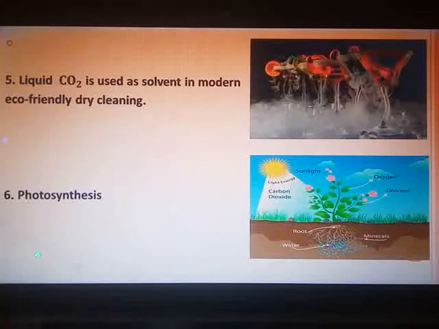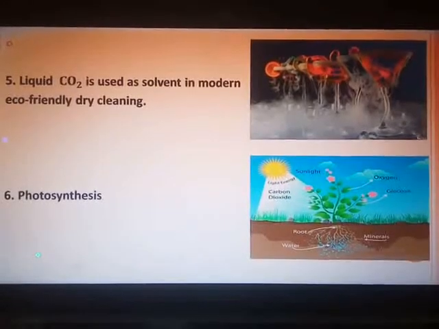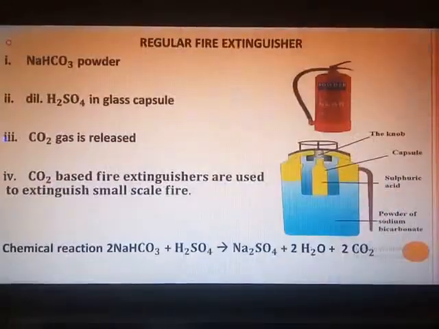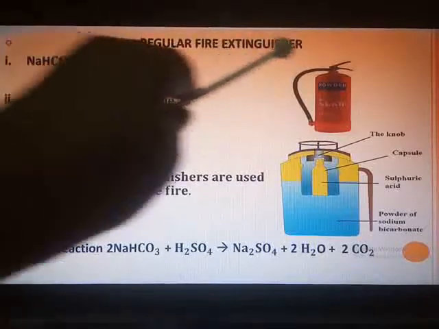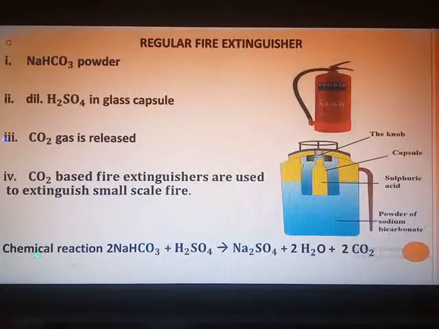Our next topic is in detail about the regular fire extinguisher. This you have seen in our school building also, in your residential areas, in the buildings where you reside. These fire extinguishers are placed on different floors. Now, what does it contain? A fire extinguisher contains sodium bicarbonate powder, that is NaHCO3 powder.